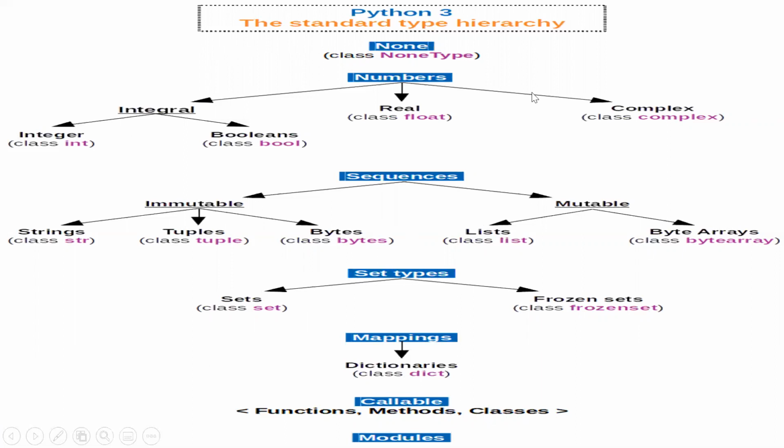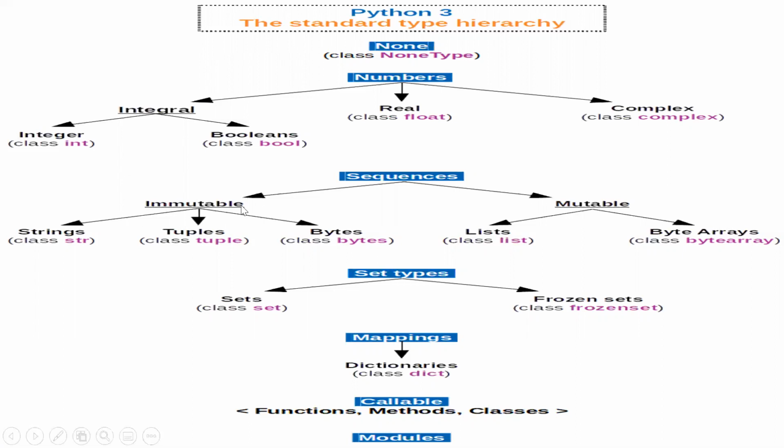These are the basic standard type hierarchy in Python. Now a data type is like, when you declare a variable and try to store a value like 42, the 42 is an integer number, so the class of this object is int.